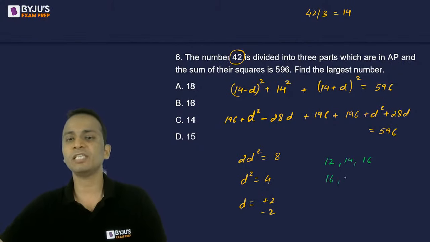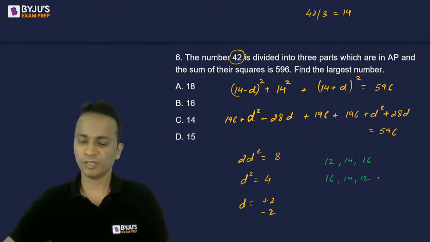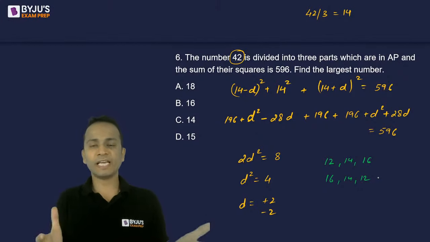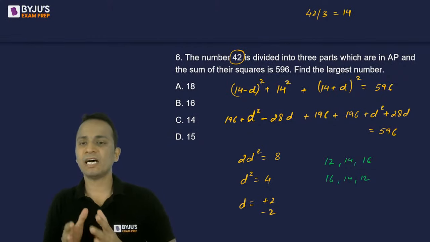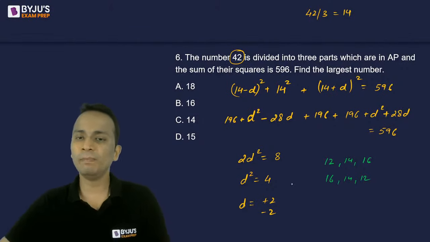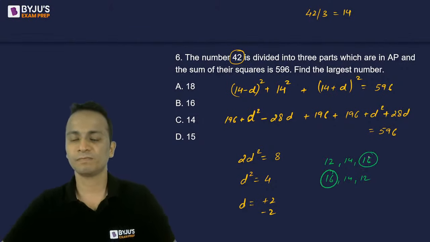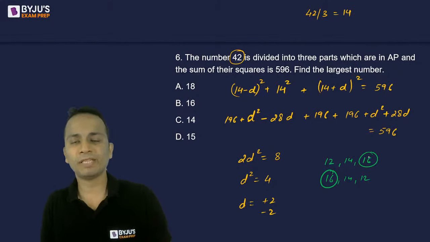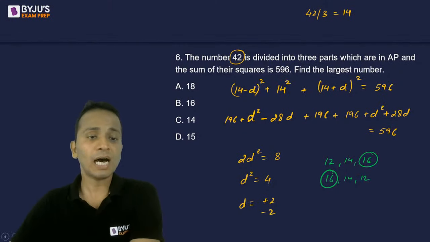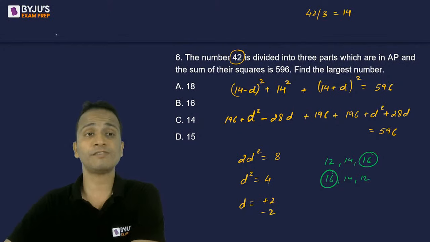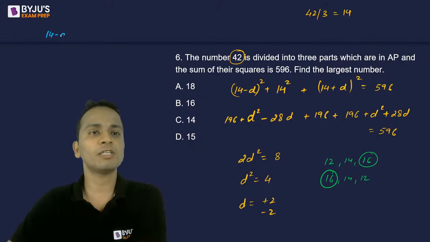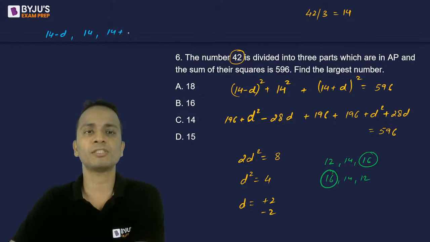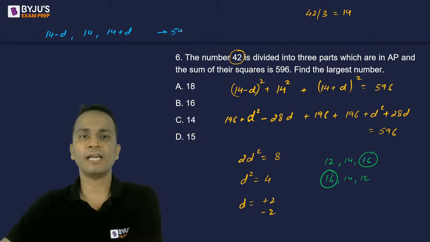Otherwise, it will be 16, 14, and 12. So, whatever the case is, the largest among these three numbers will be equal to 16. Right? This is one method of making the equations. Now, another method, if you want to save some time, after you have got the three numbers as 14 minus D, 14, and 14 plus D, the sum of their squares is given as 596.